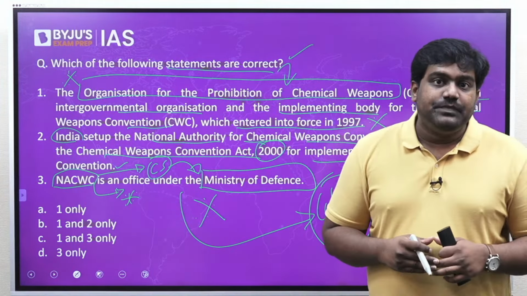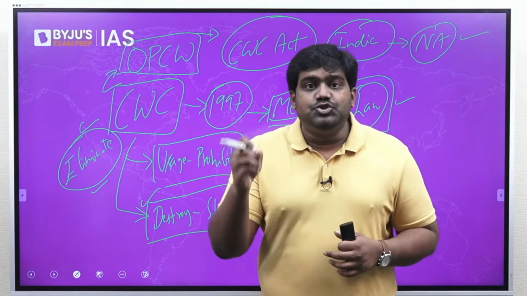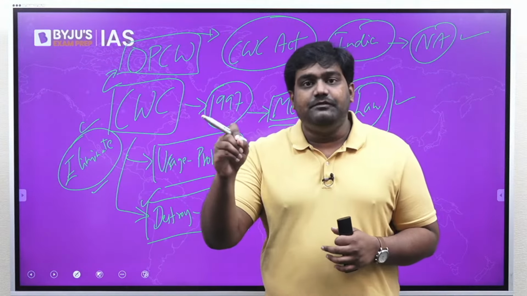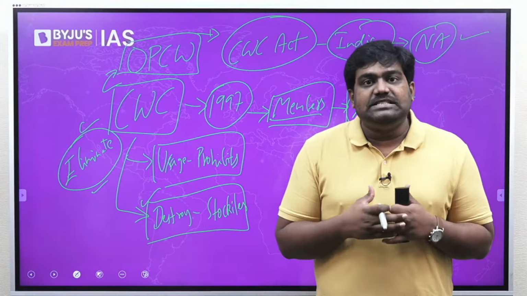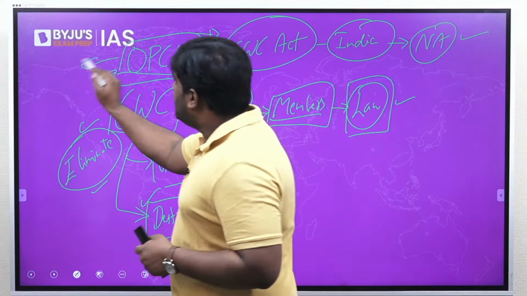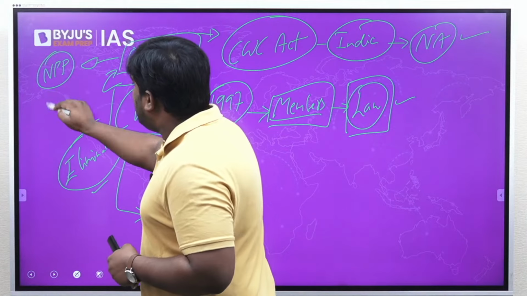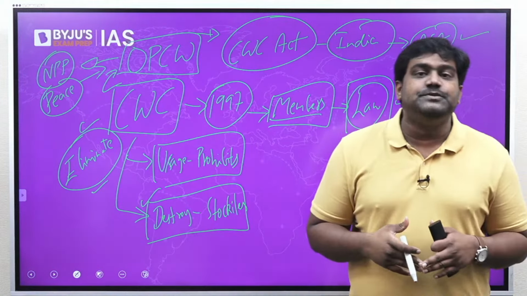It has the powers to carry out inspections, to carry out verification. It can send inspectors to other countries to check and verify whether they have abided by the commitments of the convention. So OPCW has done a phenomenal job over the years to ensure that the world is getting rid of chemical weapons. It's because of its role that it was recognized with the Nobel Peace Prize as well. The institution has been awarded the Nobel Peace Prize.